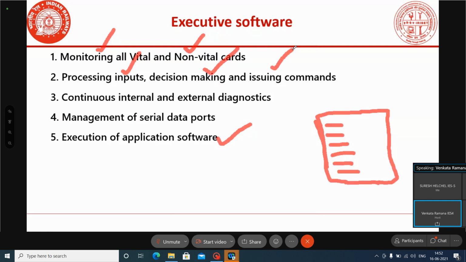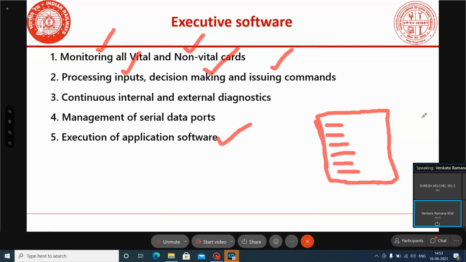This executive software is continuously diagnosing. It is doing internal diagnostics as well as external diagnostics. Internal diagnostics means it is monitoring the health of all the modules. At the same time, it is monitoring the external diagnostics also, meaning the external interlocking information it is diagnosing.